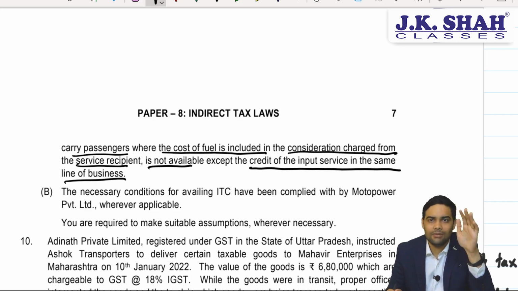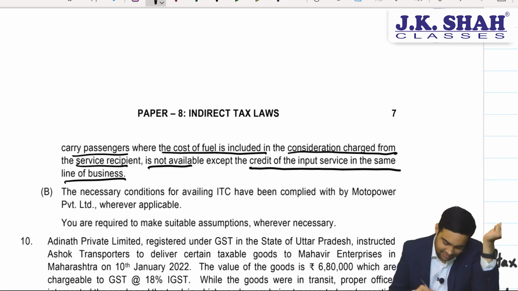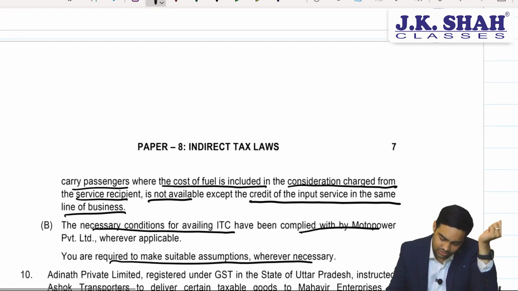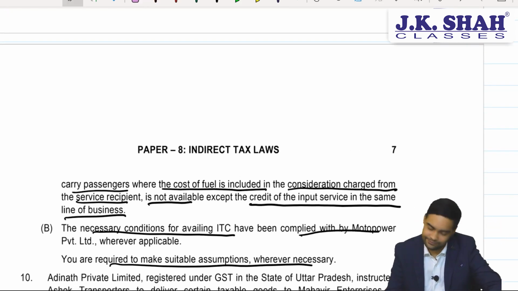Okay, same line of business will be eligible, otherwise not eligible. This point comes from a rate notification on renting of motor vehicles. As you know, rate notifications are not applicable for your exams, so they will have to give this statement in the question. The necessary conditions for availing ITC have been complied with by Moto Power. You are required to make suitable assumptions wherever necessary. Let's see.